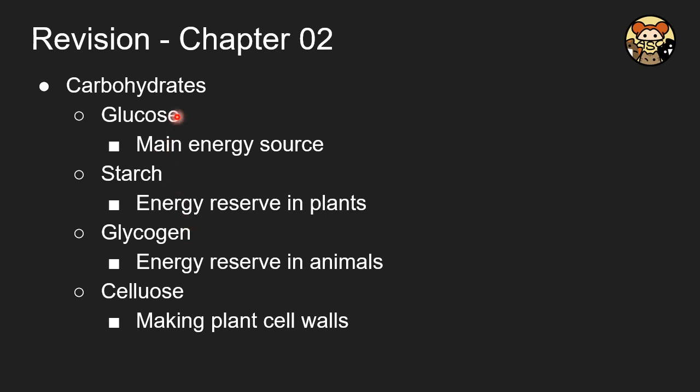And for the carbohydrates, these 4 examples you have to bear in mind. For glucose, it is the main energy source. The word main is an important term and you should not skip it. And for starch, it is the energy reserve for plants, and we also take in starch in our meals. And for glycogen, it is the energy reserve in animals. That's why for humans, we use glycogen. And for cellulose, it is used to make plant cell walls.